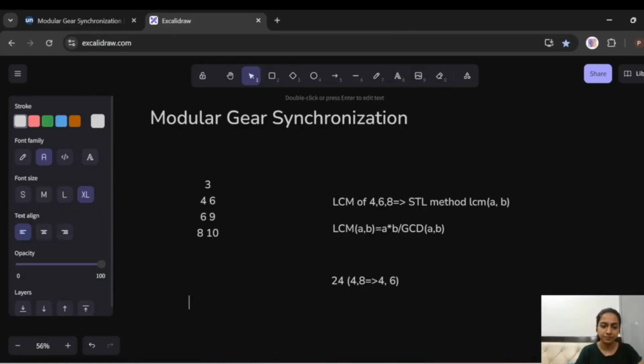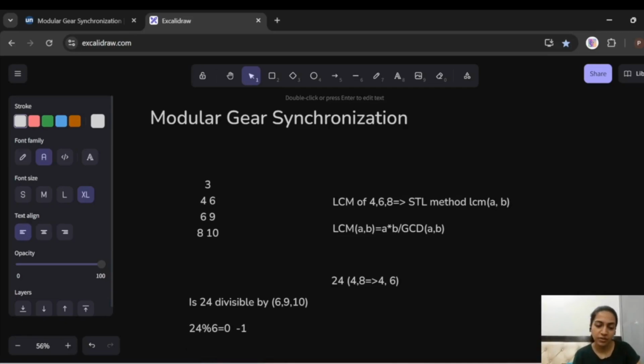The values on the right are 6, 9, 10. Is 24 divisible by 6? Yes, it is. So 24 mod 6 gives us 0. Because of that, the answer over here is going to be -1.